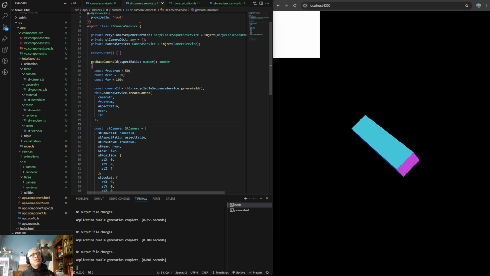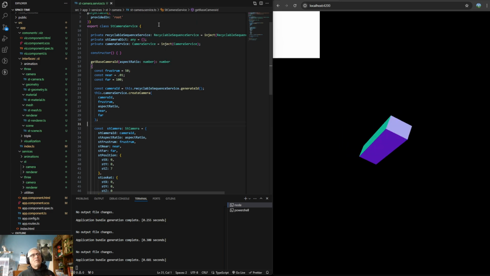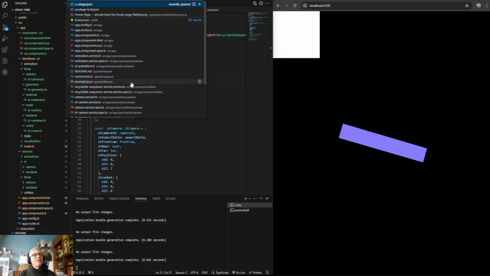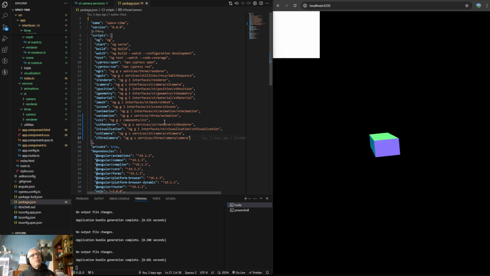But anyways, I think we should close everything but the camera service. I think we have way too many things open right now. So I'm just going to say camera open. Camera service just got lucky. It's the one that got to stay open because I just happened to be on it at the time. And it's probably a good reference for a lot of things. So we do know two things. I feel very confident that I'm going to create two of these things now. One of them is going to be ST scene, and the other one's going to be three scene. And so basically I have this to copy. So I can just copy this. Just do a copy. I can put a comma here.